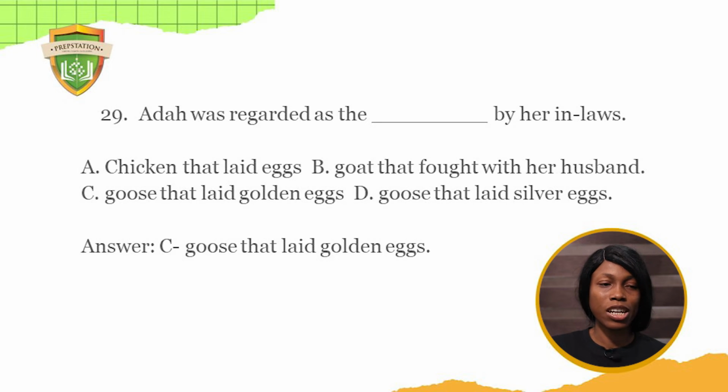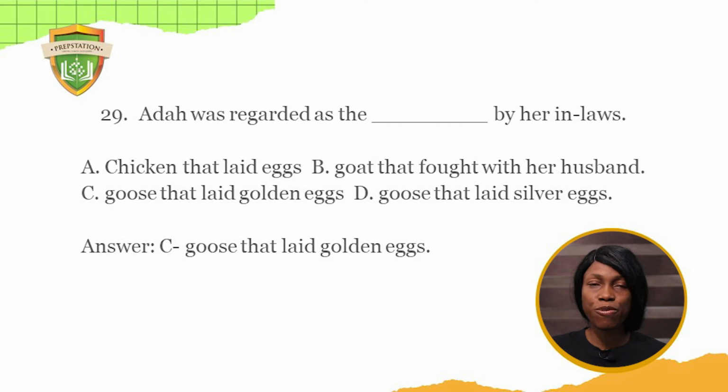Ada was regarded as the dash by her in-laws. A. Chicken that laid eggs. B. Goat that fought with her husband. C. Goose that laid golden eggs. D. Goose that laid silver eggs. The answer, goose that laid golden eggs.